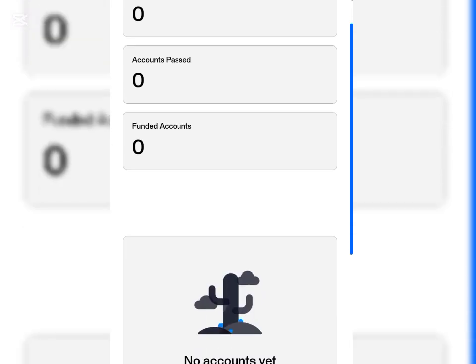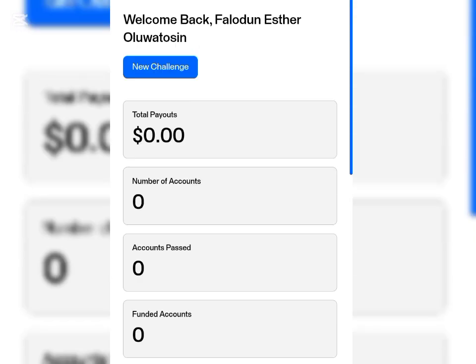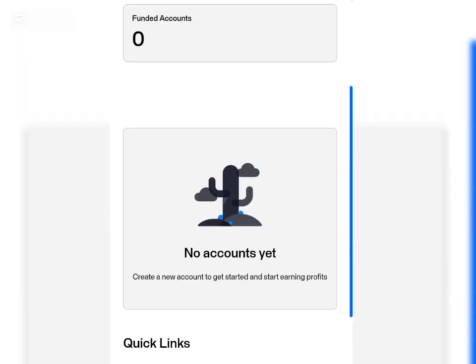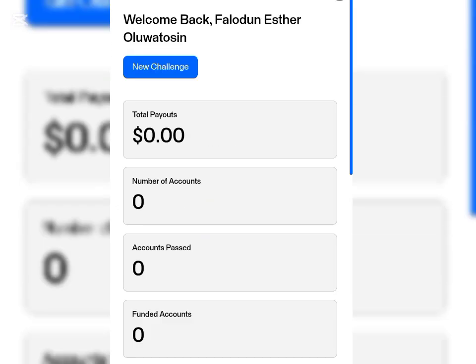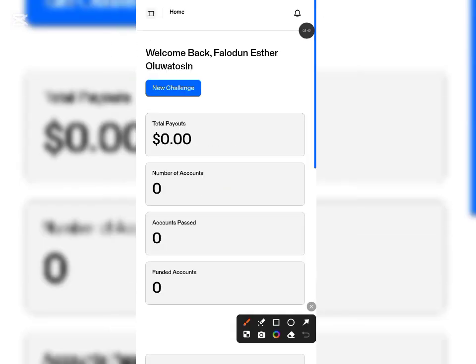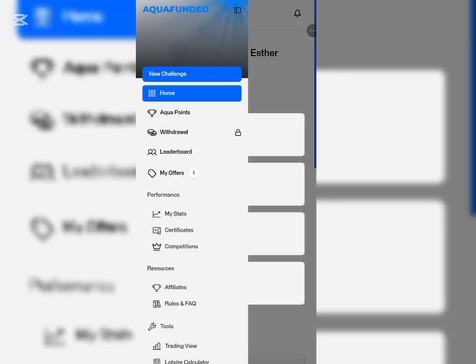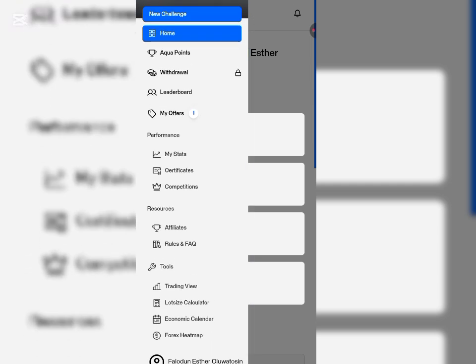As you can see right here, the balance is still showing 0 and we've not opened an account yet. So for us to get this 5k profile account, all you have to do is click on this dashboard right here. Click on it. And after clicking on it, this is how it's supposed to look on your screen.